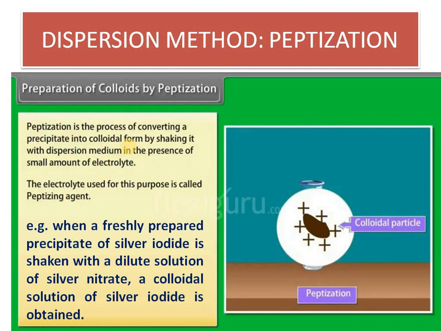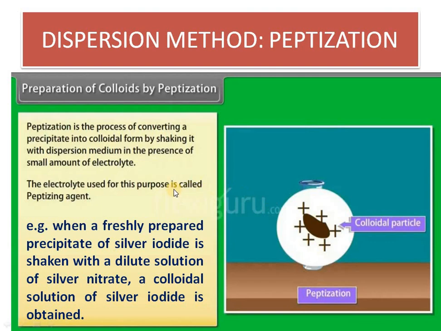Okay, so the opposite thing we are doing. We are introducing the charge by adding the electrolyte. For example, we take a freshly prepared precipitate of silver iodide and add a dilute solution of silver nitrate. Now you see, when you add silver nitrate, Ag+ and NO3- ions you have added, so the solution is now charged. Once the solution is charged, the precipitate will no more be available and the solution will be formed. So this is the method for preparation of colloidal solution by the peptization method.